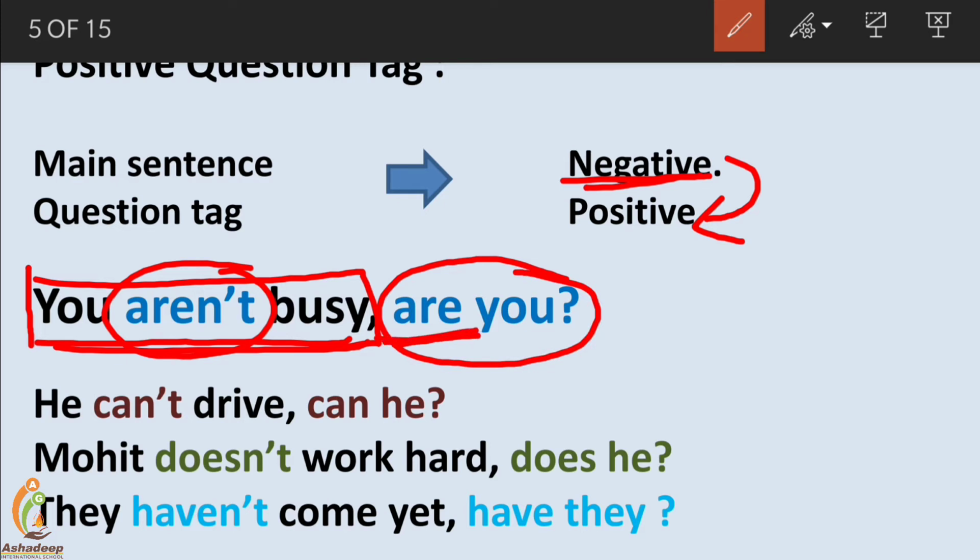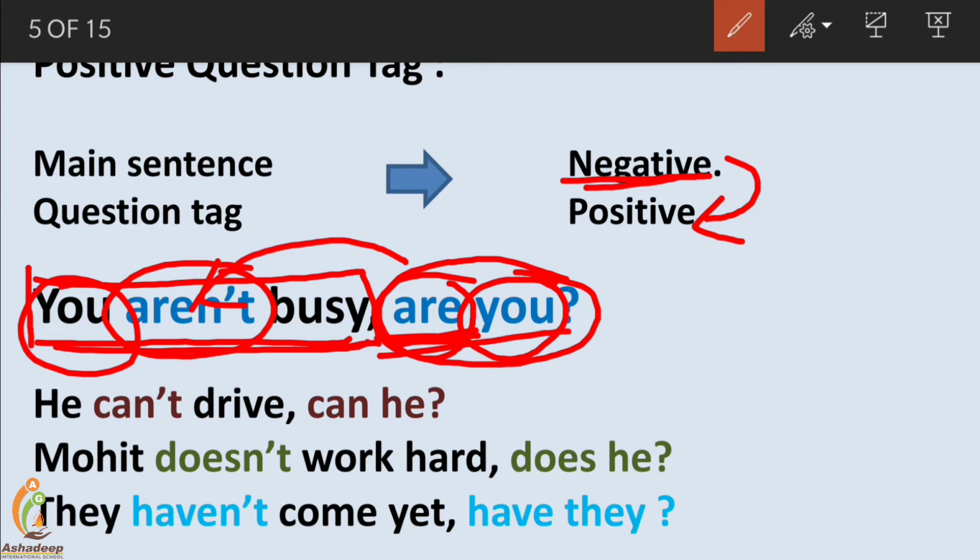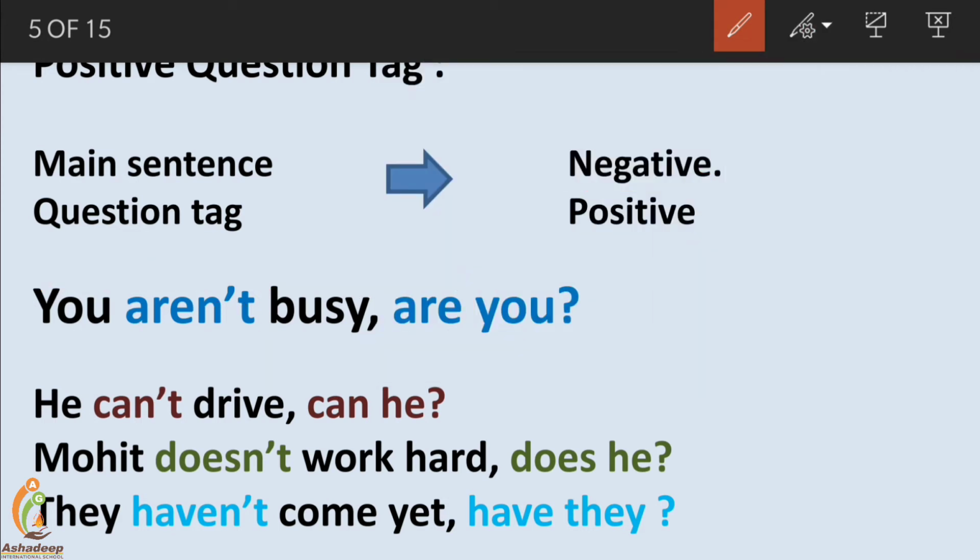Are you? The verb is used in positive form. Here the verb is negative, and here in the question tag it's positive. For you, the pronoun used is you. We know that in a question tag always a pronoun is used. A name is never used in a question tag.